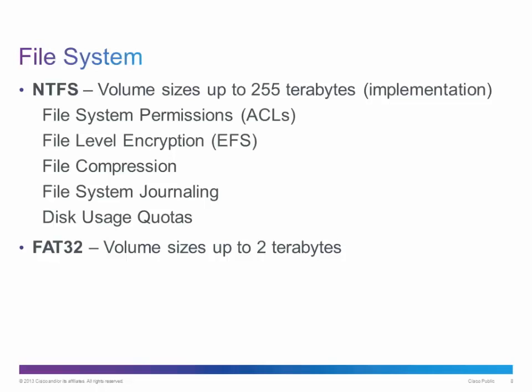It has file system journaling, which improves the stability of the file system, and the ability to create disk usage quotas for users. Implemented, volume sizes can go up to 255 terabytes. In FAT32, volume sizes were restricted to 2 terabytes implemented.